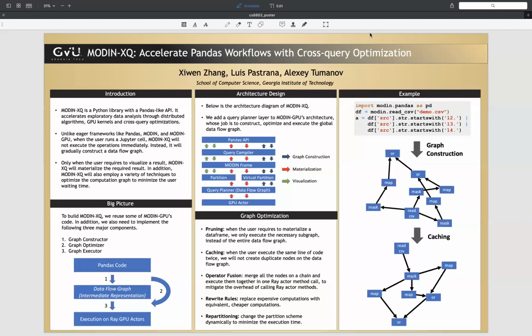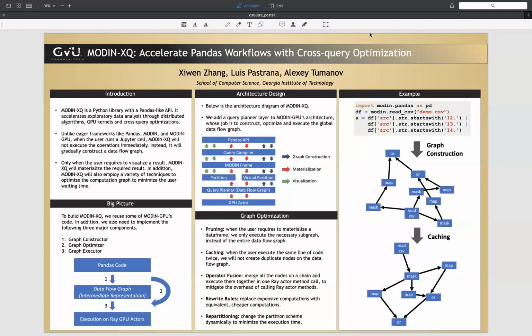And when the user requires to visualize a particular data frame, it extracts the necessary subgraph and schedules it on a set of reactors. Here is a list of graph optimization techniques. We have finished implementing pruning and caching, and we are currently working on the other three.